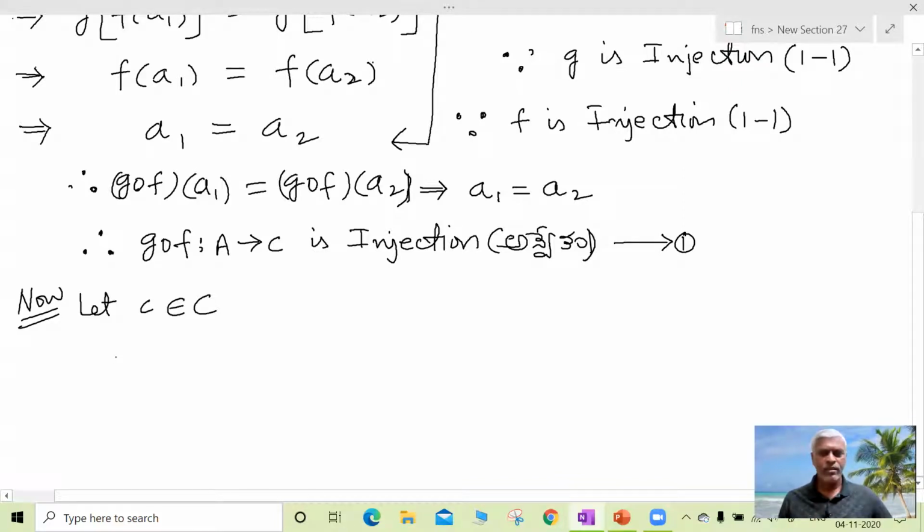So in the theorem, both f and g are surjections.